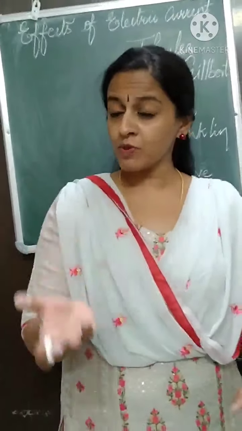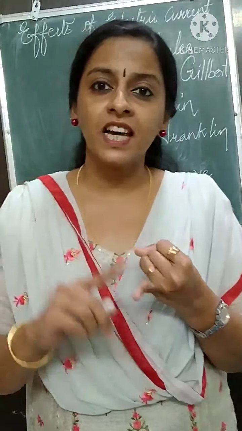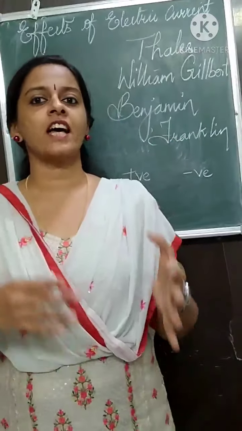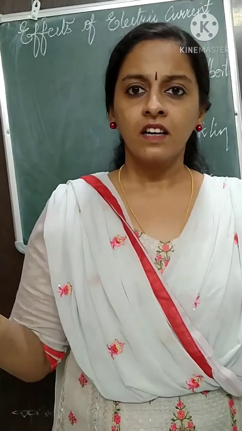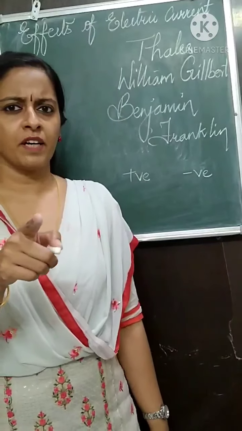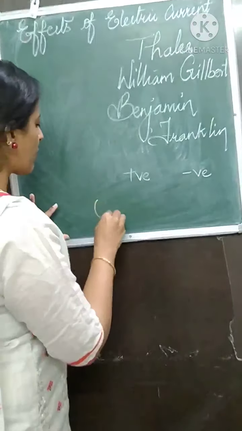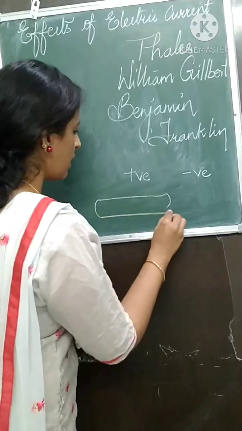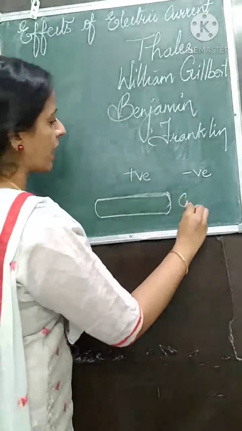Now, all the substances, will they conduct electricity? No. Substances that conduct electricity are called conductors, and substances that do not conduct electricity are called non-conductors or insulators. Am I confusing you? No. A simple example I'll give. Suppose we have an object. We have a copper wire kept here. Just a piece of a copper wire.